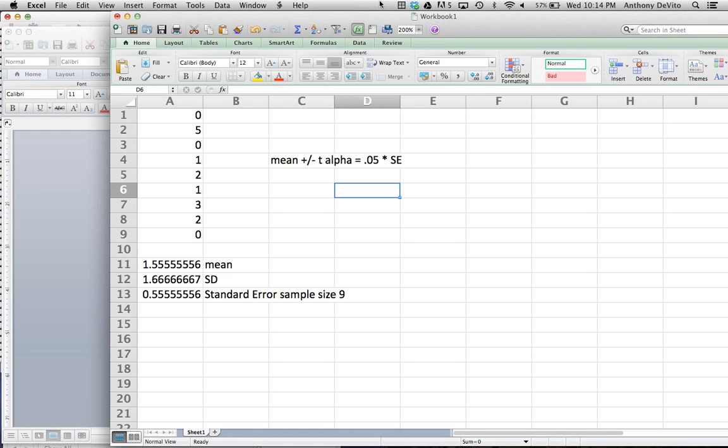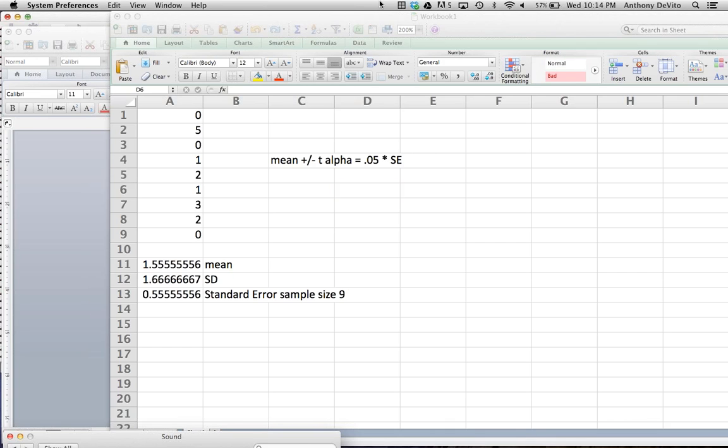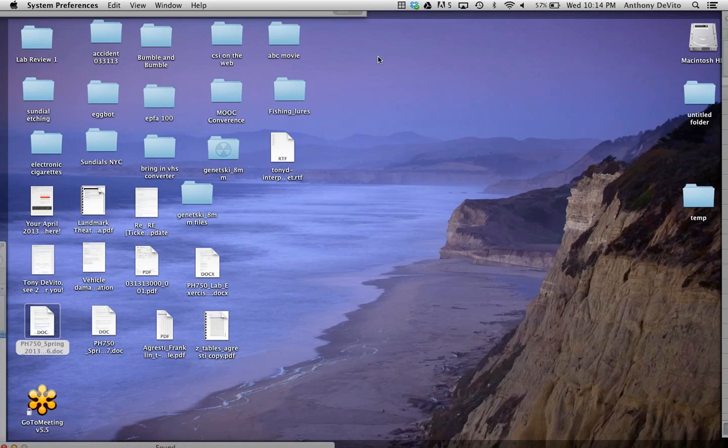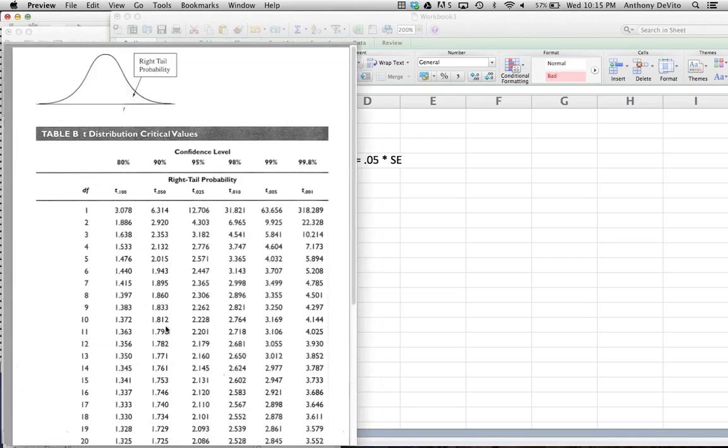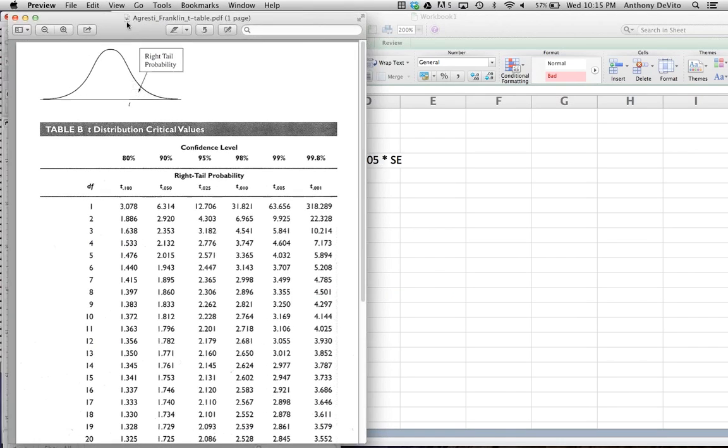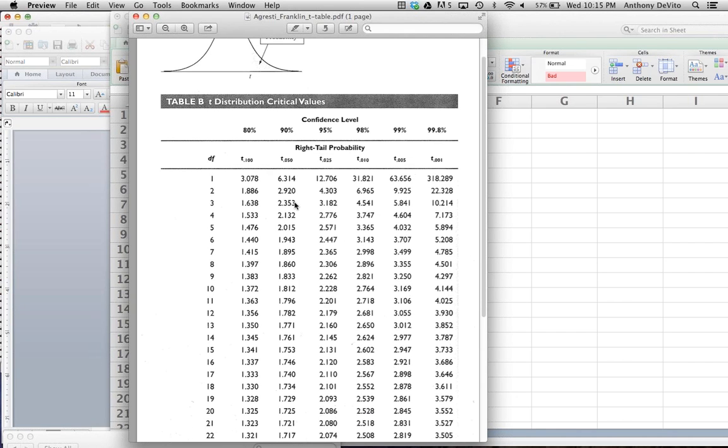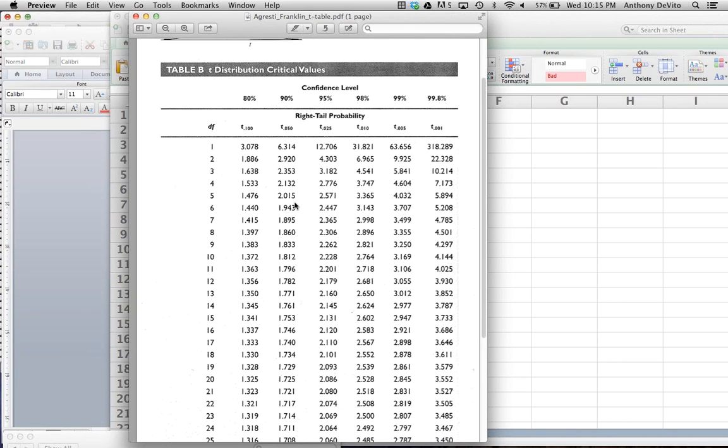Well, I'm going to go back here. Let me see if I can get to this. Let's see. I think I have a t-table here somewhere. And I think this is my t-table. Here's our t-table. I could get it from Excel also, but I want to use this table.